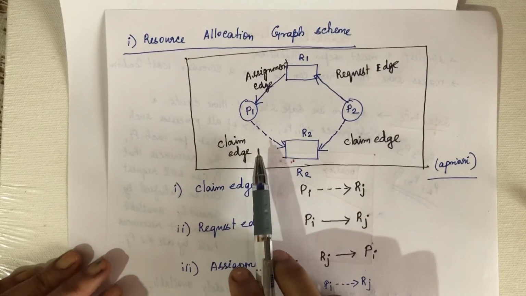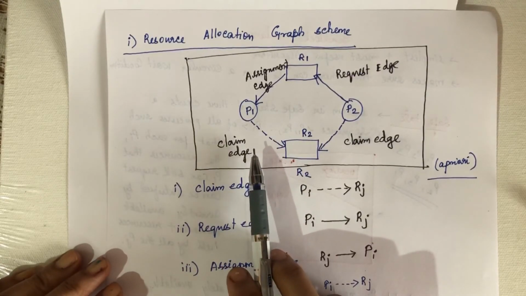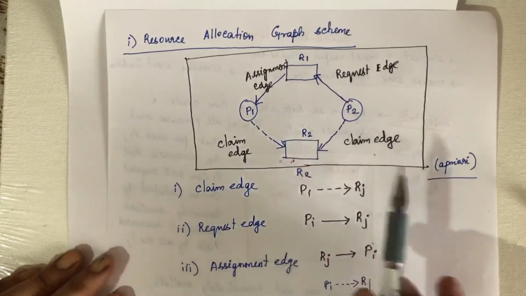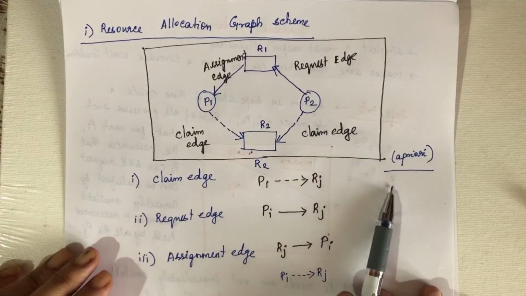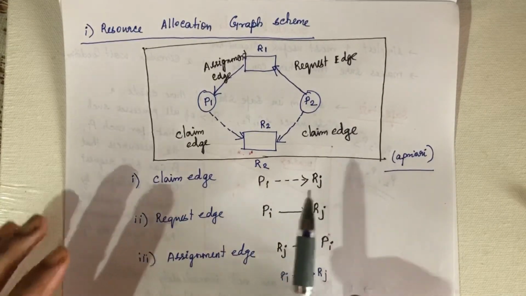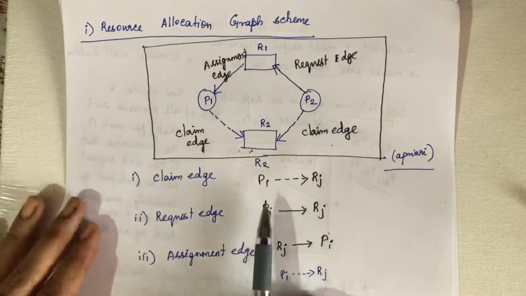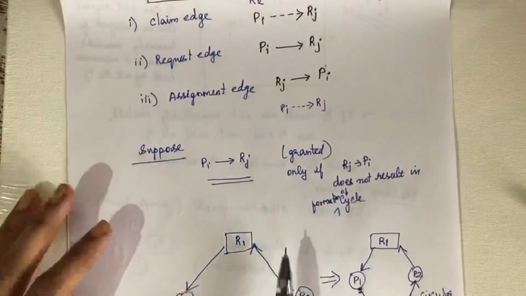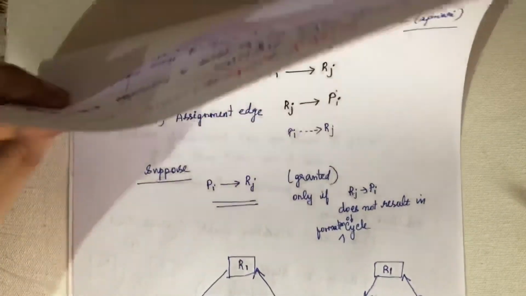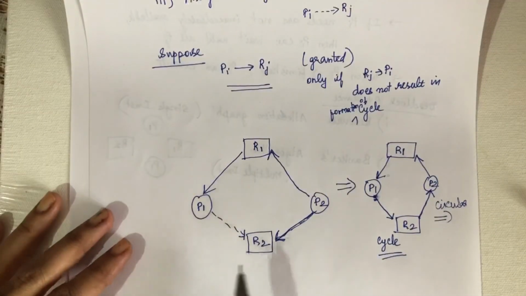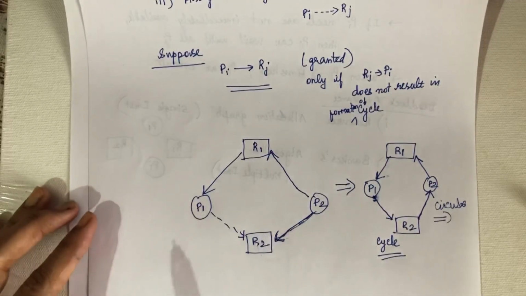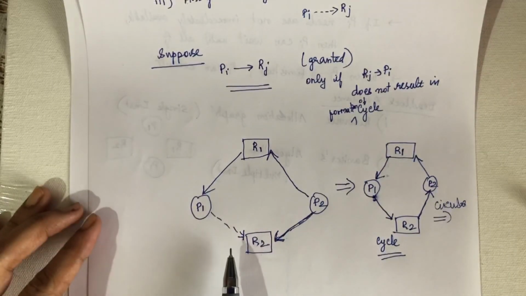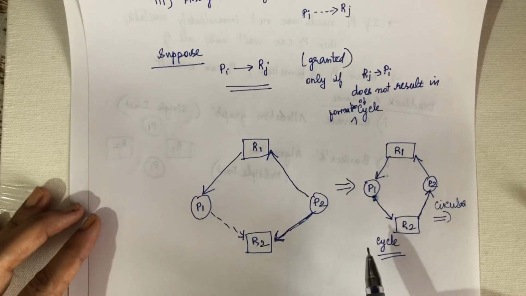Before the process executes, it has to claim all the resources. Once the system gets all the claim edges, it can decide whether the resources can be allocated or not. Based on this, it will check whether the system will form a cycle. If it forms a cycle, it will not allocate. If it doesn't form a cycle, it will allocate the resources to the process.